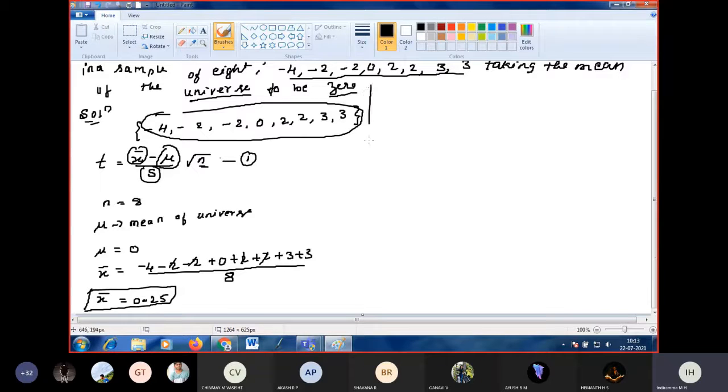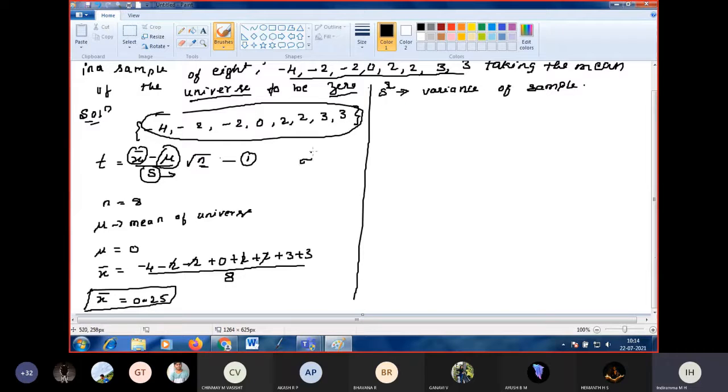Next we have to find out S. What does S stand for? We have to find out S square. S square is the variance of the sample. S is the standard deviation of the sample.